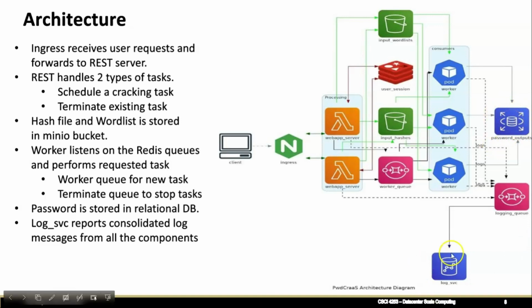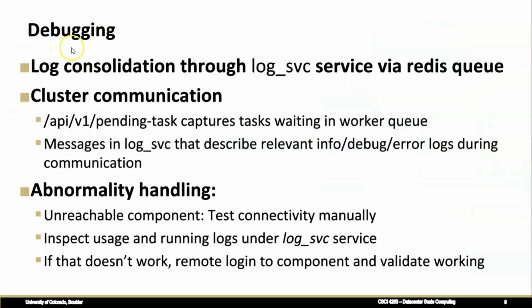And lastly, we have a log service that accrues all possible logs from all deployments and components and consolidates all our log messages. This is mainly used for our debugging and troubleshooting initiatives, as you see over here. For cluster communication, we predominantly make use of the pending task API to see if the tasks have been scheduled and what tasks are already present at a given point in time. We go through the log service messages that describe the relevant info, debug, and error logs during communication.